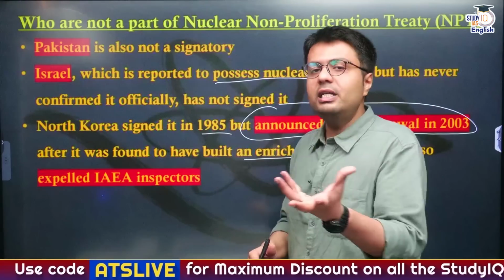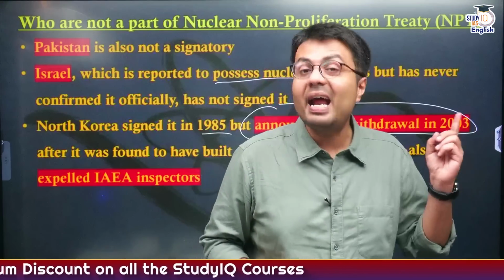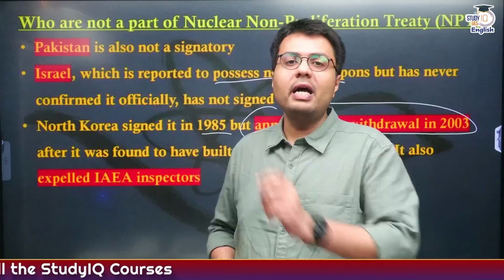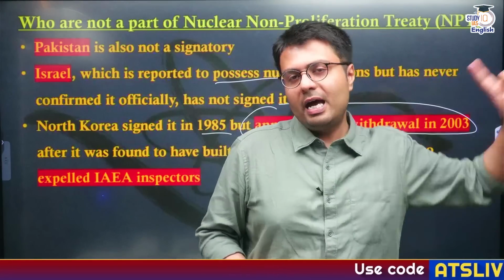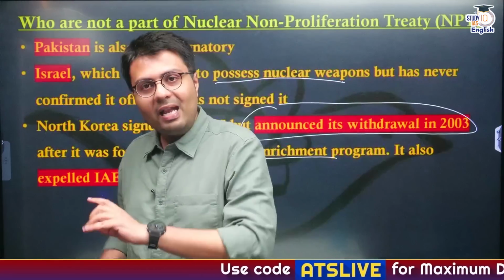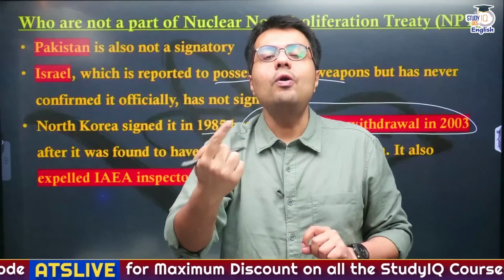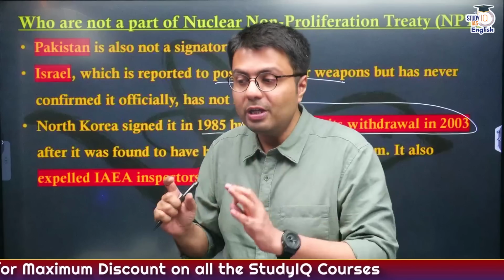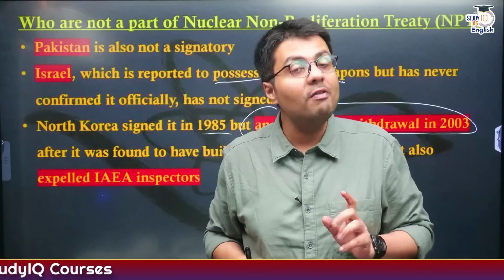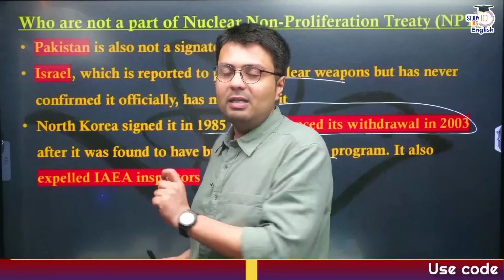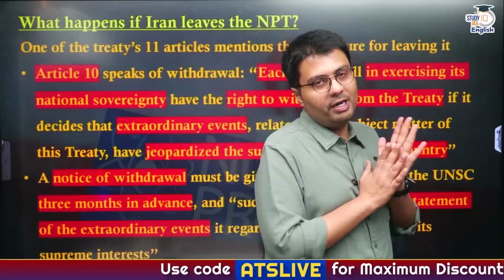So basically, all these countries who tested nuclear weapons after the cutoff date of 1st January 1967 have not signed it, because this treaty discriminates and says that only those 5 countries can possess nuclear weapons, and the rest can't. And this treaty does not talk about disarmament. I told you initially, this treaty also wants to pursue disarmament, but do you think the US or Russia or any country that possesses nuclear weapons will give up their nuclear weapons? The answer is no. So in practice, this treaty is hypocritical. Why this treaty is hypocritical, I've already told you.